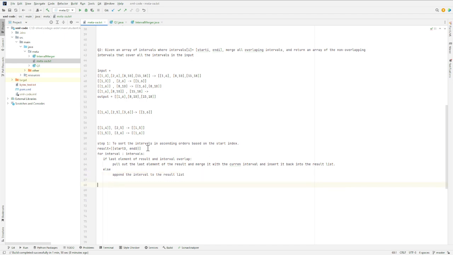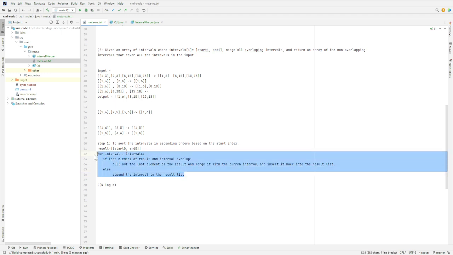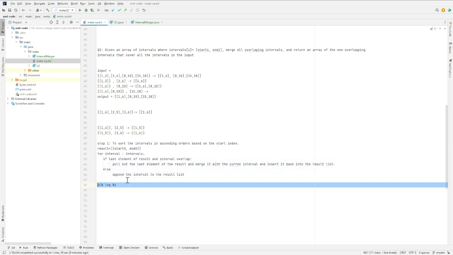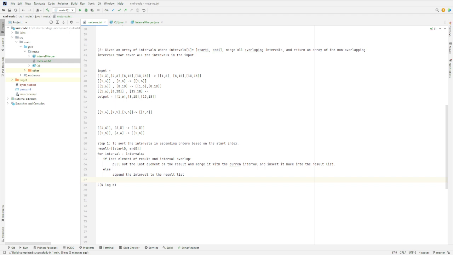And since this algorithm uses sorting, this takes O(n log n) time. And the for loop just takes O(n) time. So combined, it will only take O(n log n) time. So if there are any queries related to this particular thing, you can just message me in the chat and let me know if there are any queries related to this approach.